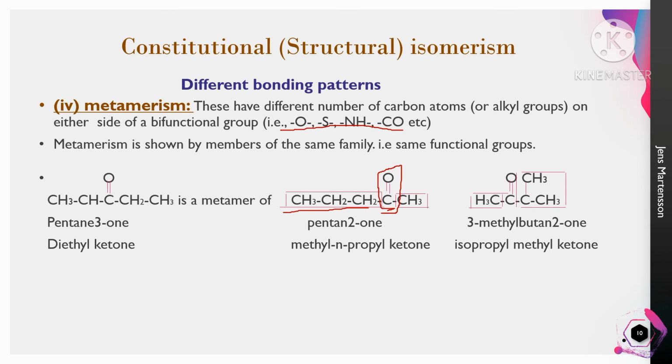And in the third structure, the ketone group is attached with one methyl group and one isopropyl group. So this is called metamerism. The number of methyl groups attached differently in each structure is called constitution metamerism.